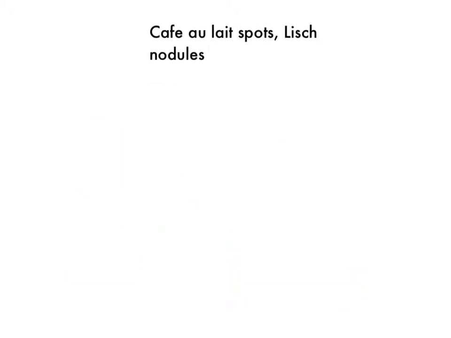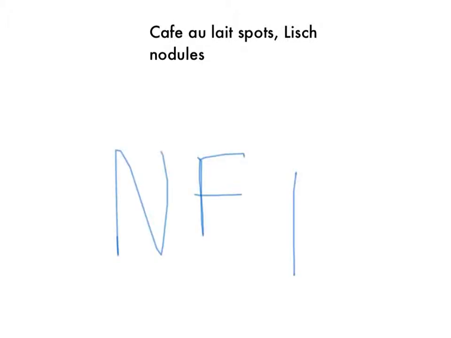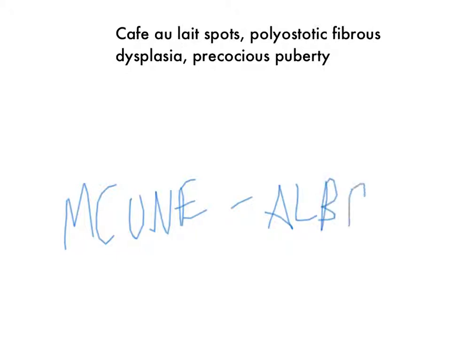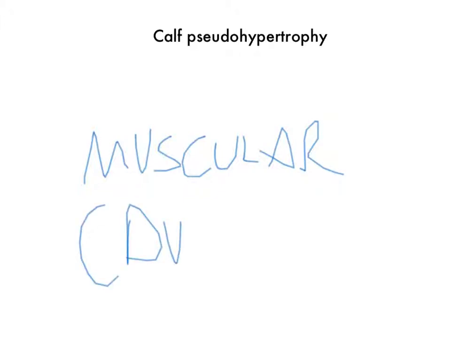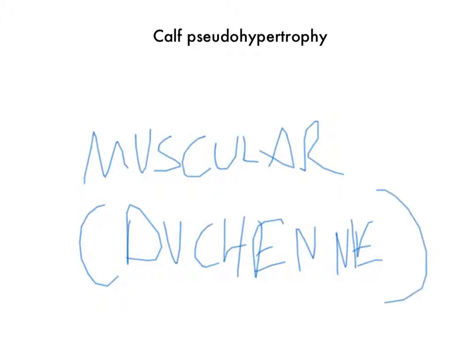Café-au-lait spots and Lisch nodules. It's neurofibromatosis type 1 or type 2. Type 1 has pheochromocytoma and optic gliomas. Type 2 has bilateral acoustic neuromas. If you have the same spots, polyostotic fibrous dysplasia and precocious puberty, you want to be thinking about McCune-Albright syndrome. It's a mosaic G protein signaling mutation. Calf pseudohypertrophy, then you want to be thinking muscular dystrophy, especially Duchenne's dystrophy. It is an X-linked recessive deletion of the dystrophin gene.